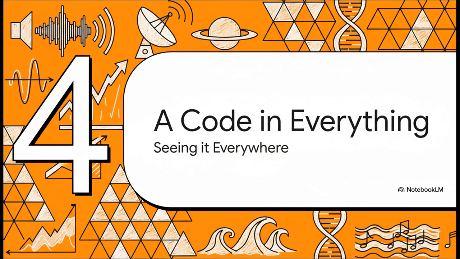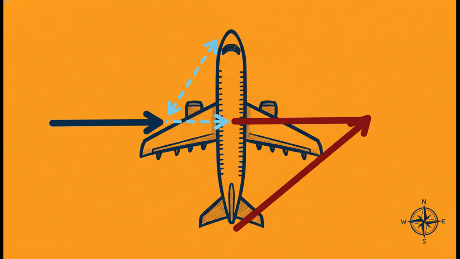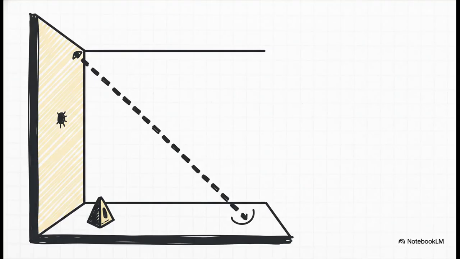So here's the crucial point. This is not just some neat trick for measuring buildings. Once you know this code, you start seeing it written absolutely everywhere. Take aviation, for example. Pilots are constantly using trigonometry to figure out their actual flight path, by calculating their own speed and direction against the speed and direction of the wind. Criminologists use it to work backwards. They can calculate the trajectory of a projectile, like a bullet, to reconstruct exactly what happened at a crime scene. It's a fundamental tool in forensics.